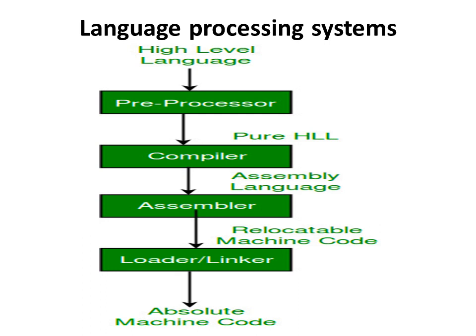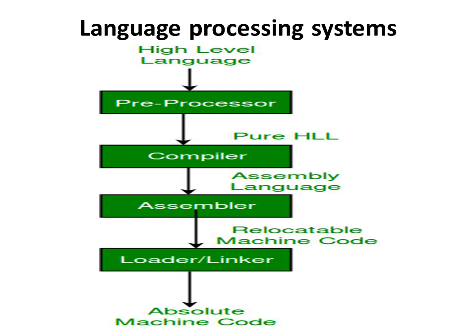Language processing system. If we take a language, C, C++ or Java, whatever it is, how is the language processed? This is called the language processing system. Initially we have the high level language, then that high level language is fed to the preprocessor, then pure high level language will come. That pure high level language will be given as an input to the compiler.